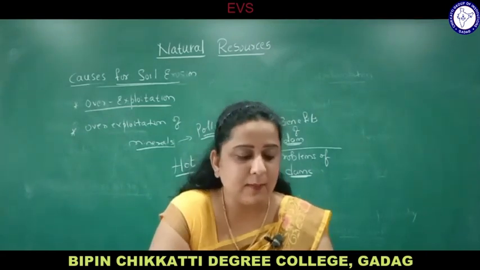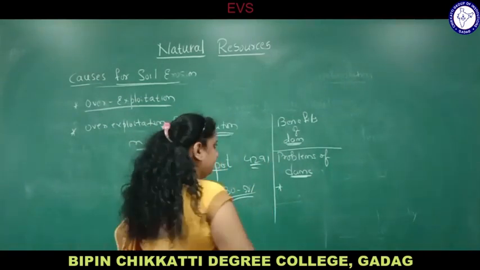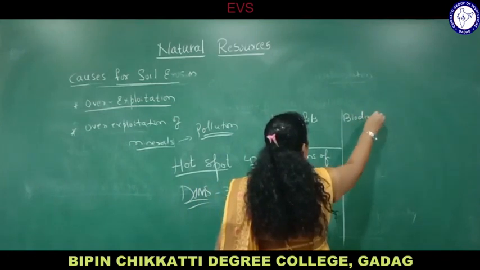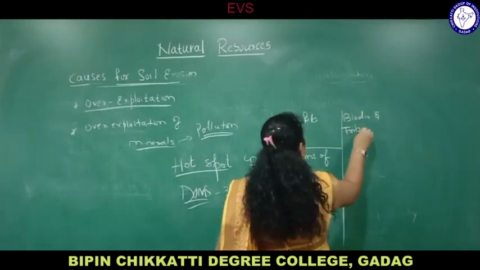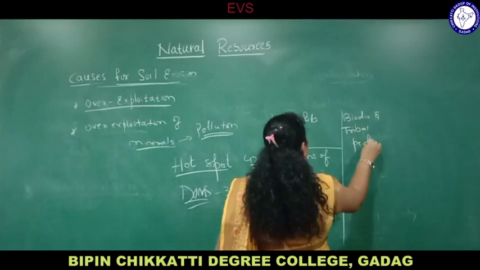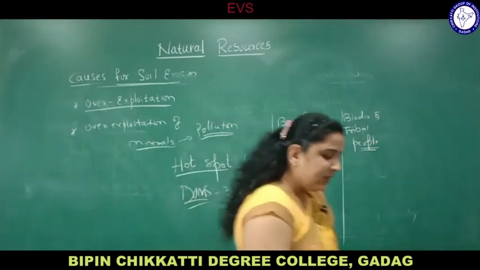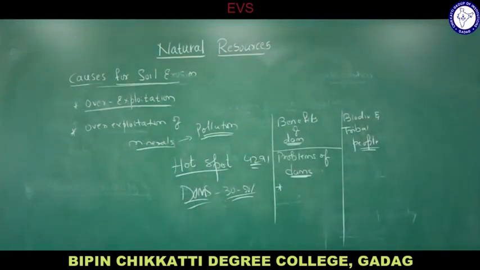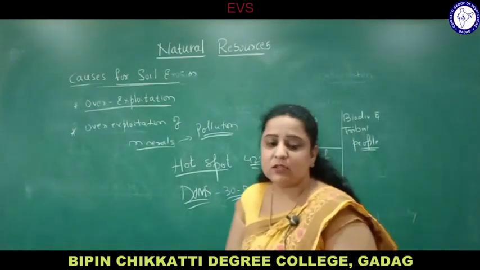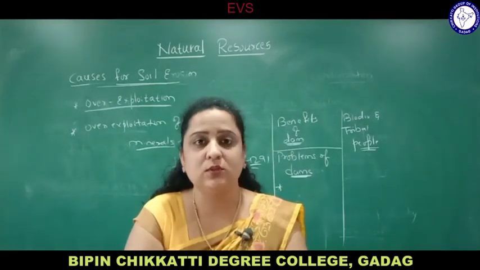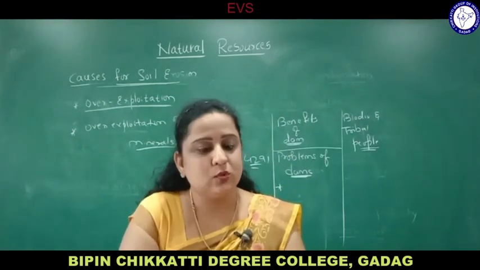ಓಕೆ, next one biodiversity and tribal people. Again we are coming to tribal people now. Biodiversity and tribal people. ಜಾಸ್ತಿ ಇವರಿಗೆ ಅಫೆಕ್ಟ್ ಆಗುತ್ತೆ. Tribal people are more affected because they are living in the forest. They are depending on the resources available in the forest, food or whatever fruits, vegetables they are getting from the forest, they are depending on that. ಅಂದರೆ ಕಾಡಿನ ಮೇಲೆ ತುಂಬ ಅವಲಂಬಿತರಾಗಿರ್ತಾರೆ. They are depending on the forest, they are living in the forest only, so they are called as tribal people. They don't live in cities and towns.